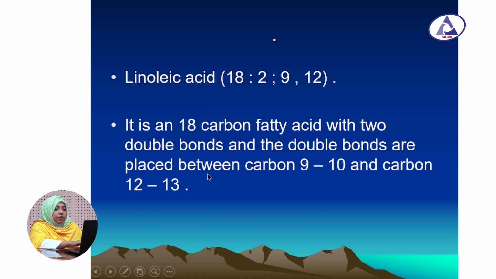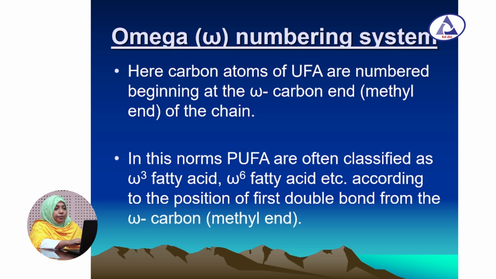The first double bond is placed at carbon number 9 and 10, and the second double bond is present at carbon number 12 and 13. So in the delta numbering system, the first number indicates the total number of carbons in the chain length, the second number indicates the number of double bonds, and the onward numbers indicate the position of the double bonds.